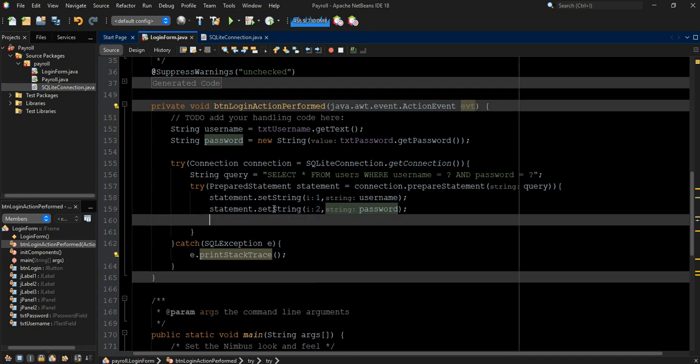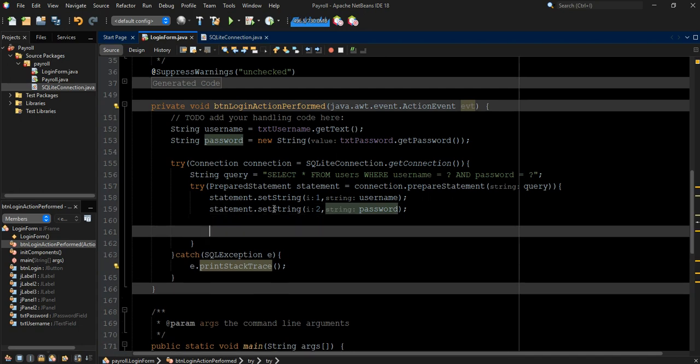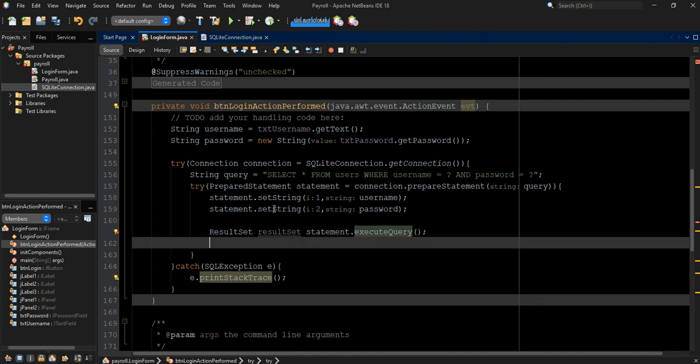And lastly, after this, we'll now create a result set. That is, when we get the result, we are going to store it inside this result set variable. You can call it any name. Is equals to statement.execute query. All right, then hit enter.